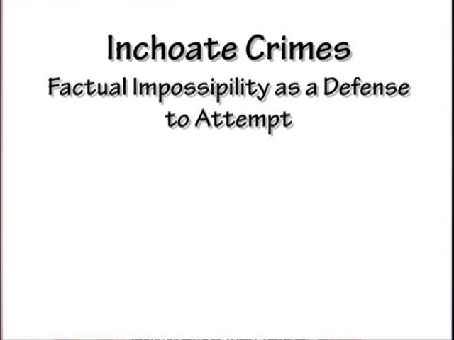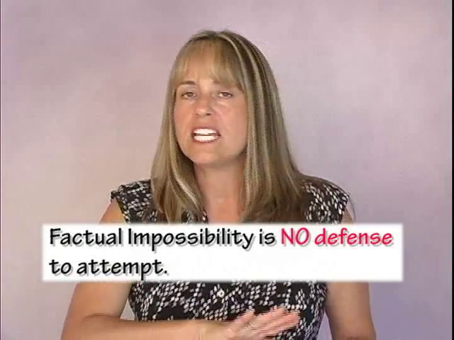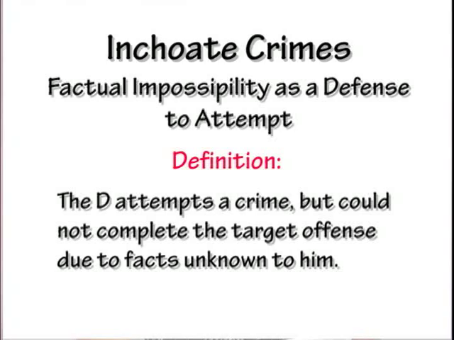Let's go over factual impossibility as a defense to attempt. Factual impossibility: the definition is, the defendant attempts a crime but could not complete the target offense due to facts unknown to him. It's not a defense, and I want you to know that. Again, factual impossibility is no defense to attempt. Let me give you some very, very simple examples.